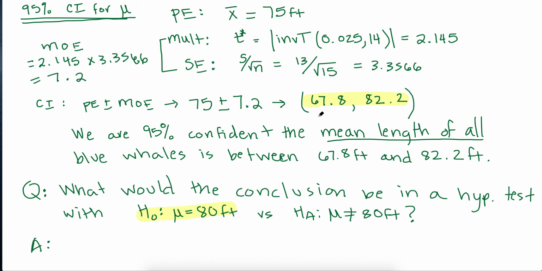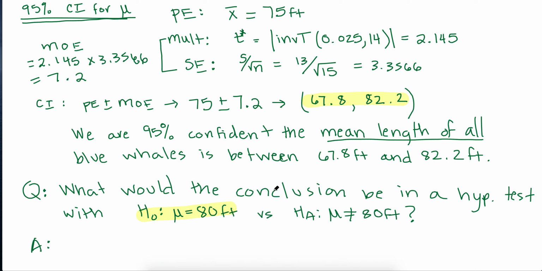So again, up here we said we're 95% confident the mean is between these two numbers. So that's like saying we're 95% confident we can't rule out 80 as a possibility. It's in that interval. So I can't rule this out as a possibility. I don't have proof it's different than 80 feet. 80 feet's contained in here.